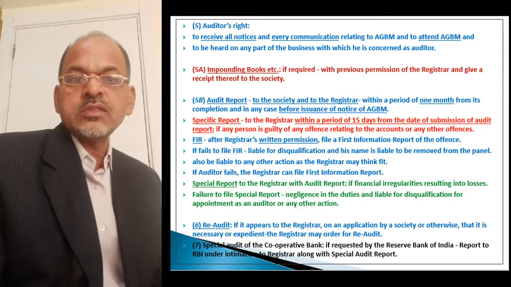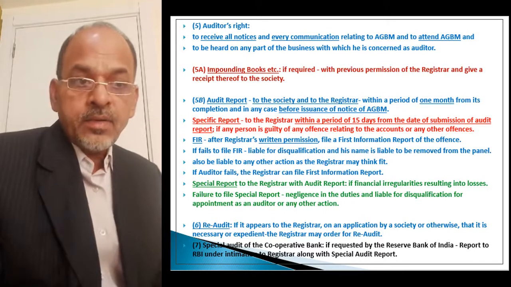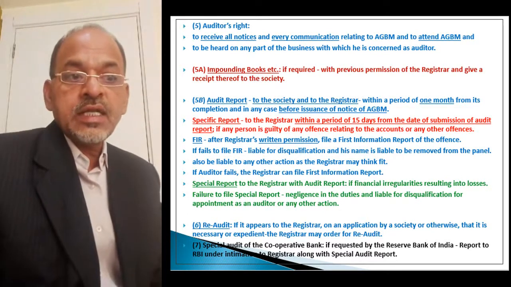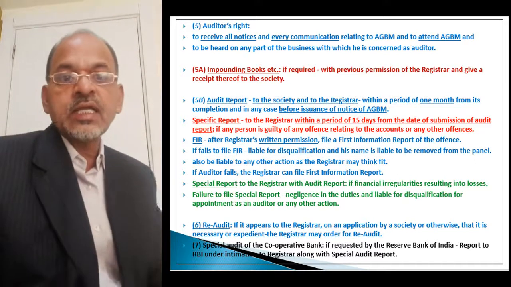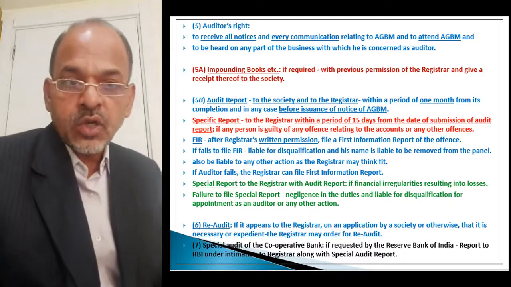A special report is to be submitted to the registrar with the audit report if financial irregularities resulting in losses to the society are noticed by the auditor during the course of his audit.